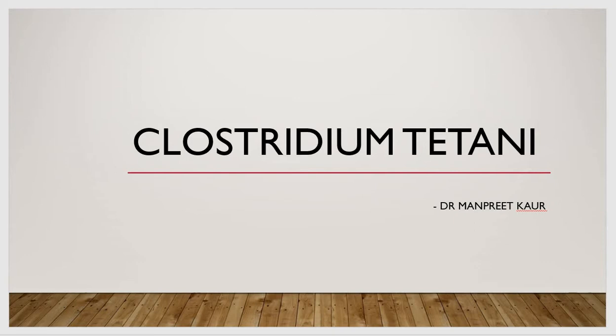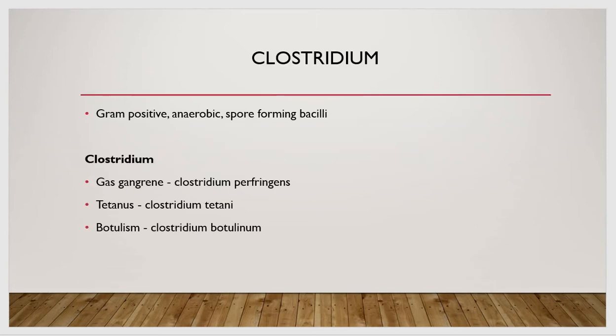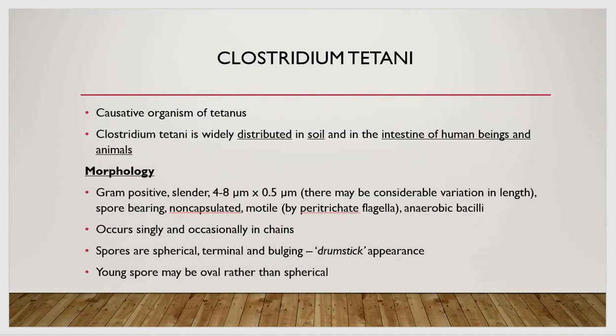Clostridium is a group of bacteria which are gram-positive, anaerobic spore-forming bacilli. The three types in this group are Clostridium perfringens, which causes gas gangrene, Clostridium tetani, which causes tetanus, and Clostridium botulinum, which causes botulism. Amongst these, the topic for today's class is Clostridium tetani. So we'll go into its details now.